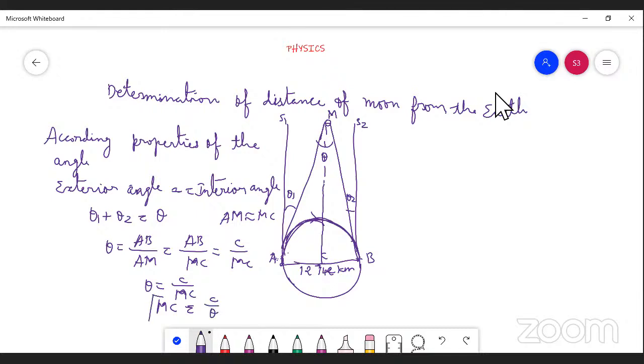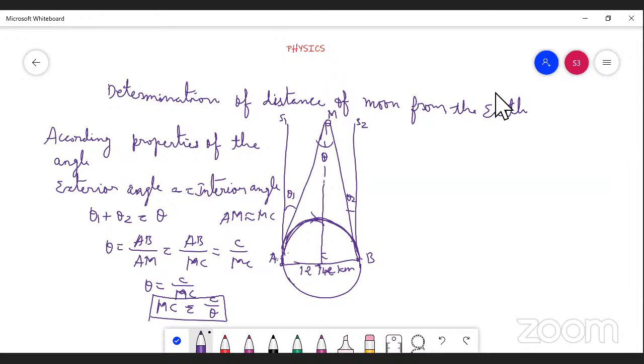In the previous case, what did we write? X equals b divided by theta. So instead of x, here MC is coming: MC equals c divided by theta, where MC is the distance of the moon from the earth. If we use this formula, substituting the known values, we are easily able to find the answer. Okay, can you understand, dear students?